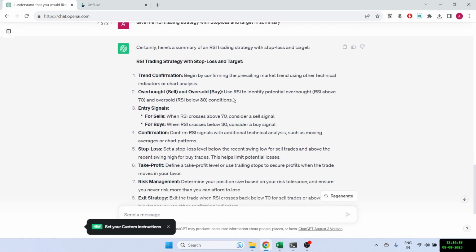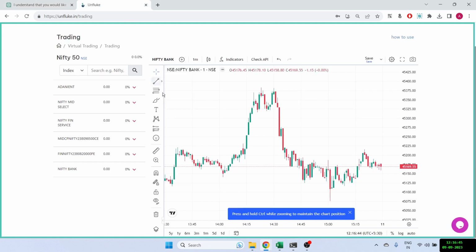Basically, the usual suspects. It has asked us to identify the oversold and overbought regions based on 30 and 70 RSI, and when it crosses below 70 it is asking us to sell, and when it crosses above 30 it is asking us to buy, and then it is obviously asking us to put a stop loss and target. So I've actually tested this entire strategy for the last 5 years on Bank Nifty. Let me quickly show you how the strategy would look.